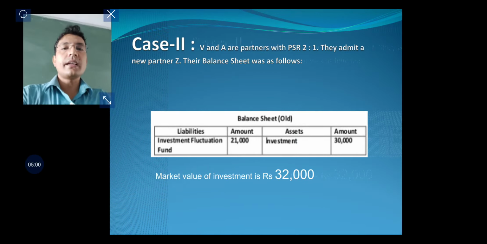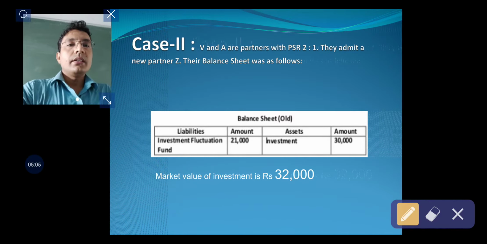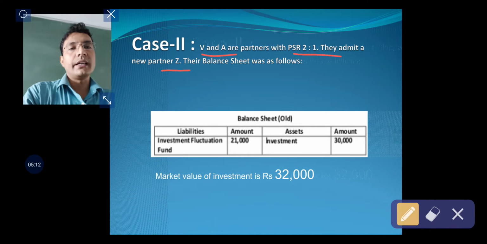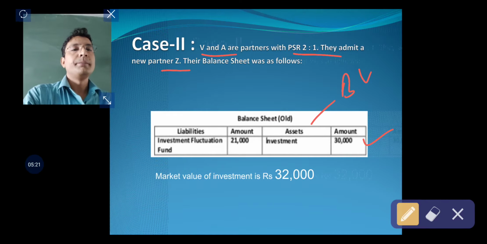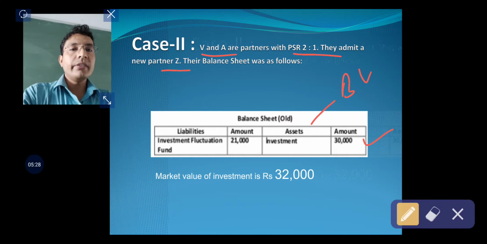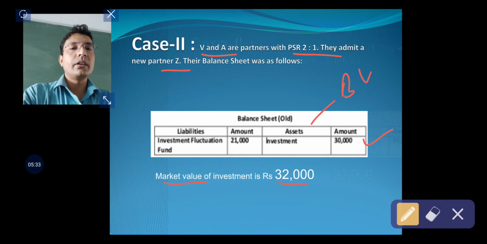Now let us understand the second case. Again the same question is there. V and A are partners and their PSR is 2:1, and they have admitted a new partner Z. Investment is appearing in its books. This is book value of the investment. Book value of the investment is 30,000 and investment fluctuation fund is 21,000. Now you are given in the question that on the date of admission, market value of the investment is 32,000.